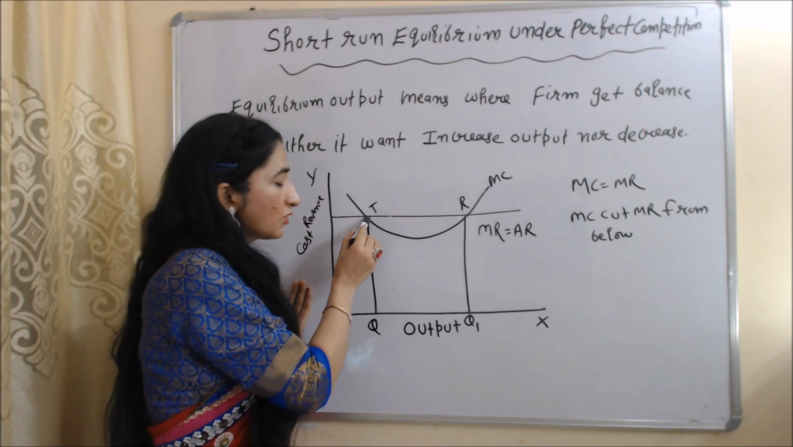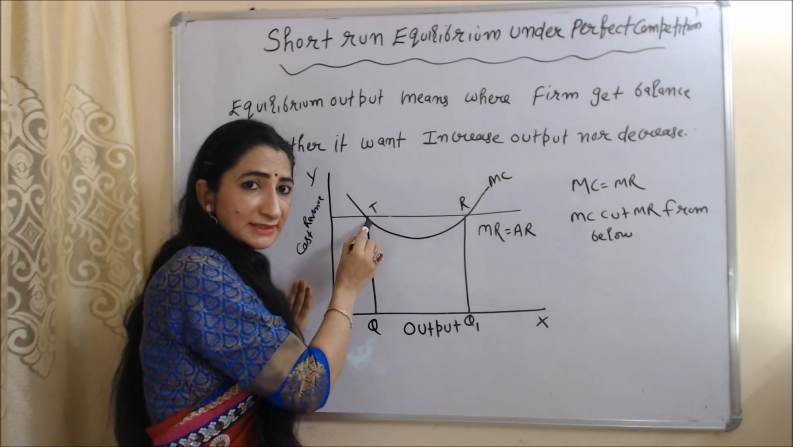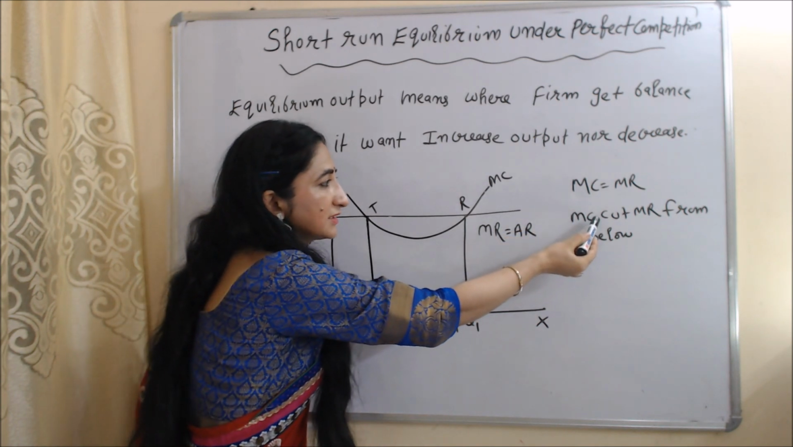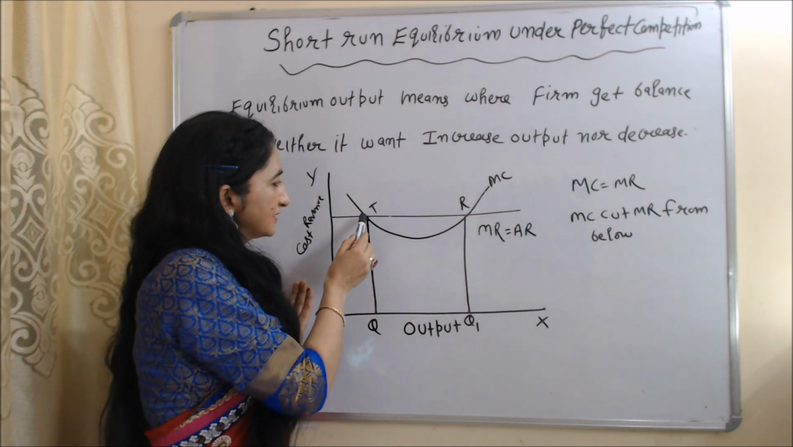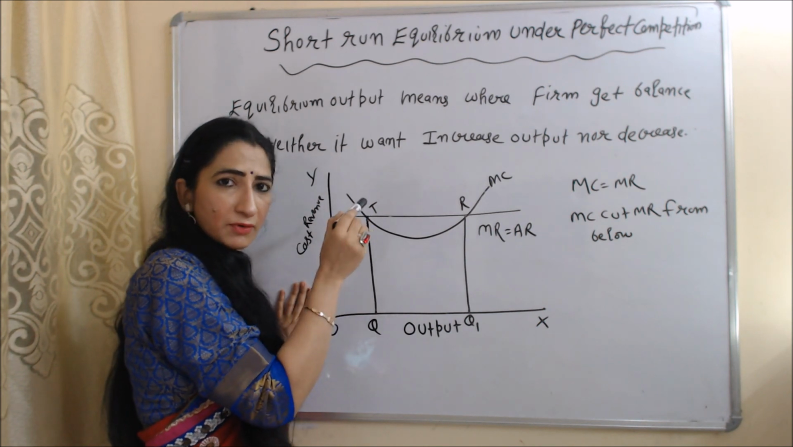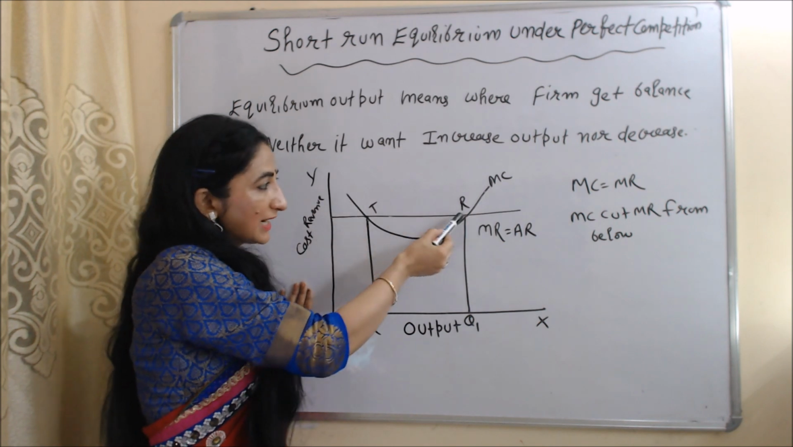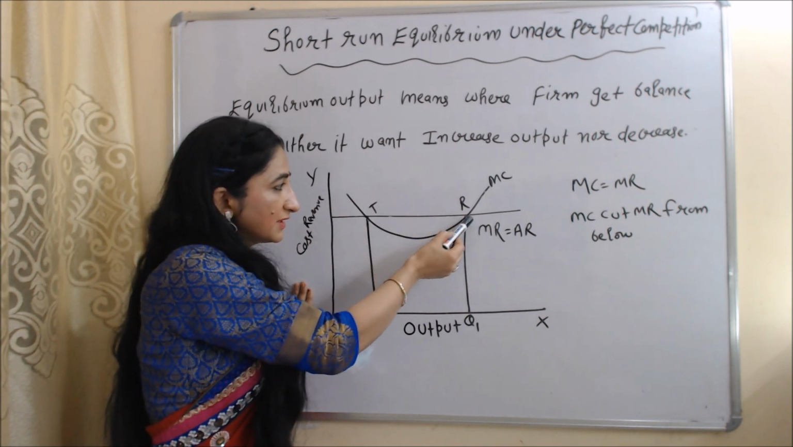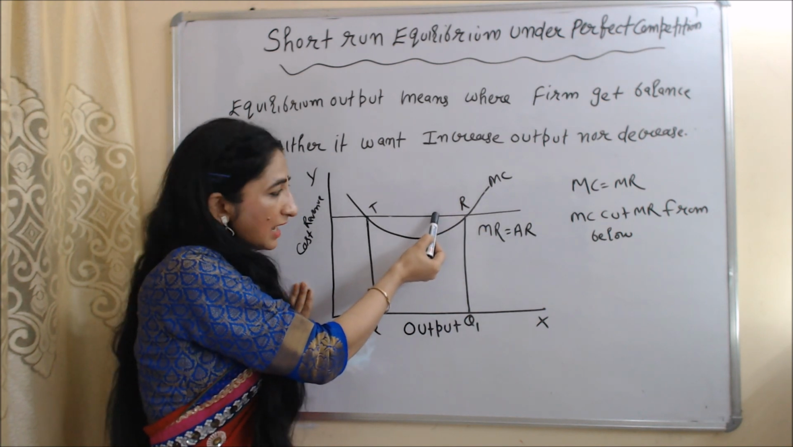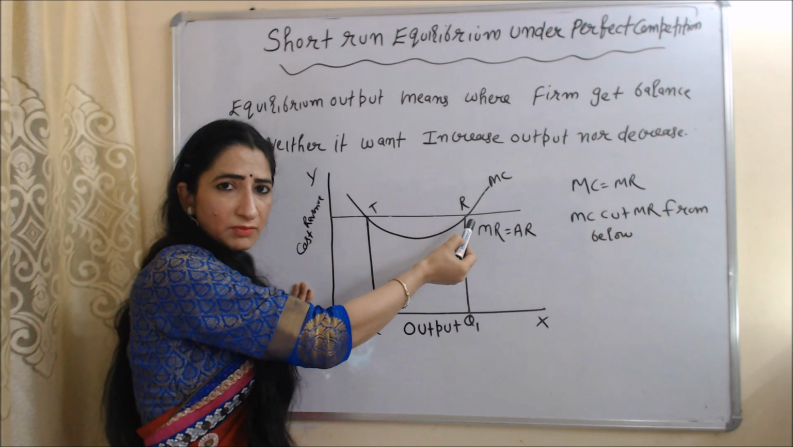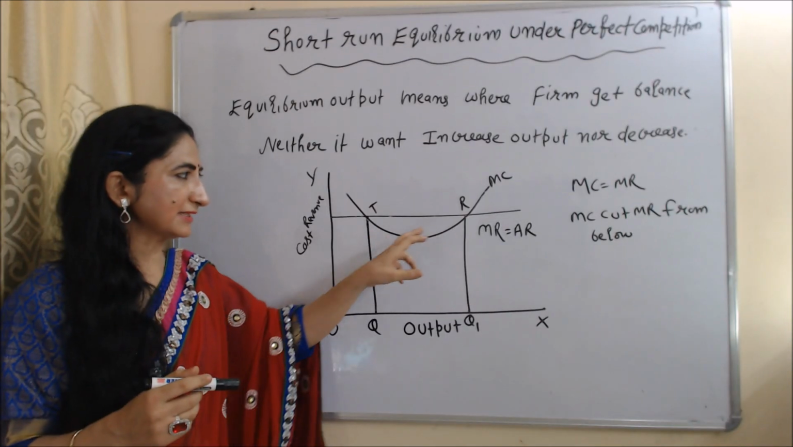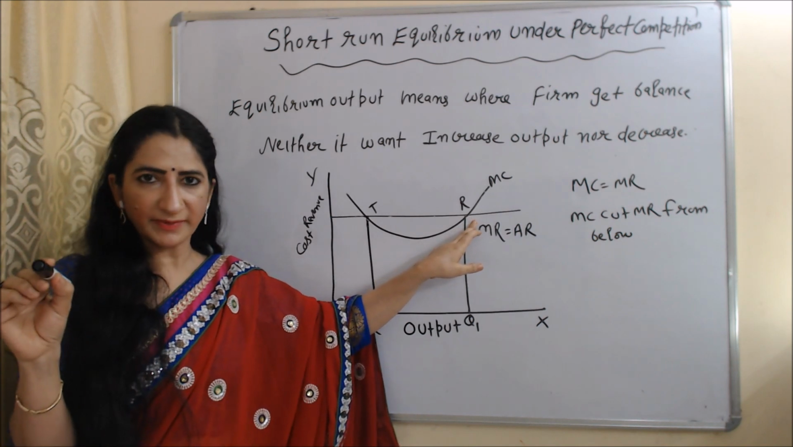But T is not stable equilibrium point because at this T point our second condition doesn't fulfill. According to second condition, MC cut MR from below. At this T point you can see MC become equal to MR but not cutting from below, it is cutting from above. But at this R point you can see MC become equal to MR by cutting from below. This is MC curve, this is MR curve. MC equal to MR by cutting from below. That's why R is our stable equilibrium point.